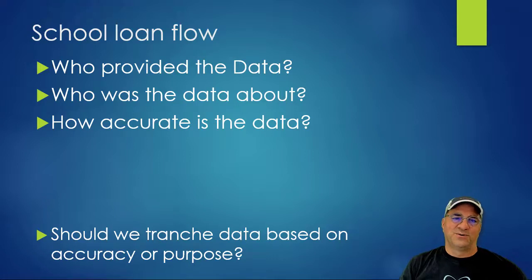It's bad. So one of the ways you can get around this, and we talked about this before in the virtual customer data model, is to tranche the data based on accuracy and purpose. So we might collect multiple data sets about a person through different transactions, or what we think is the same person. That data might actually be trusted. The data that went all the way to a contract and was verified against external sources might be a higher level trusted tranche compared to data earlier in that process, or that came off a marketing link or something else.